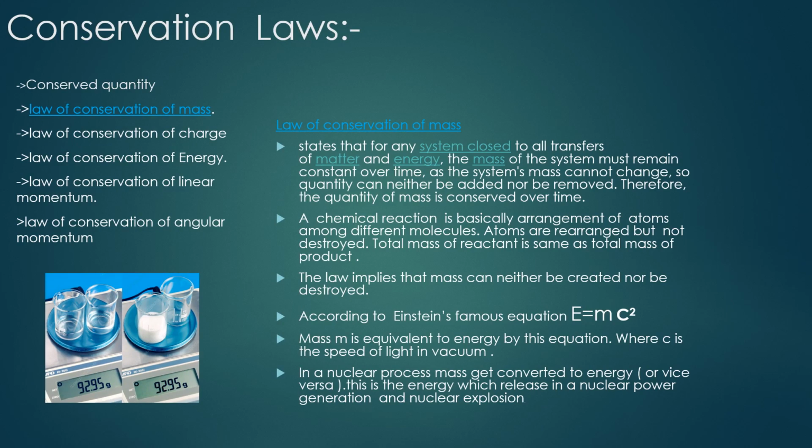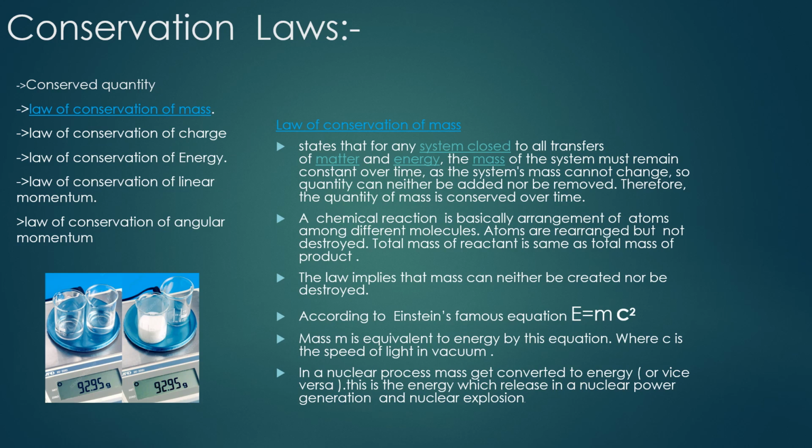Law of conservation of mass states that for any system closed to the transfer of matter and energy, the mass of a system must remain constant over time. As the system's mass cannot change, quantity can neither be added nor be removed. Therefore, the quantity of mass is conserved over time. In a chemical reaction, you can see here, basically the arrangement of atoms among different molecules. Atoms are rearranged but not destroyed. Total mass of the reactant is the same as the total mass of the product. This law implies mass can neither be created nor be destroyed.